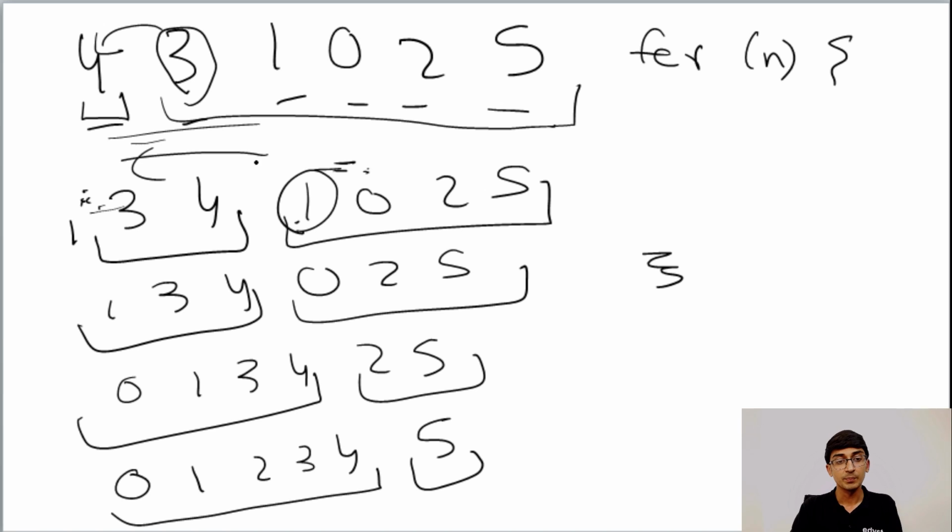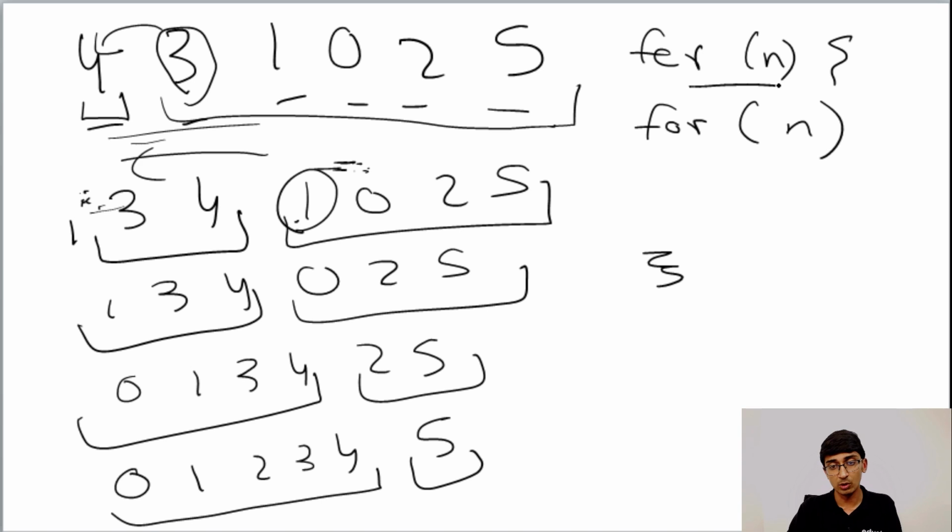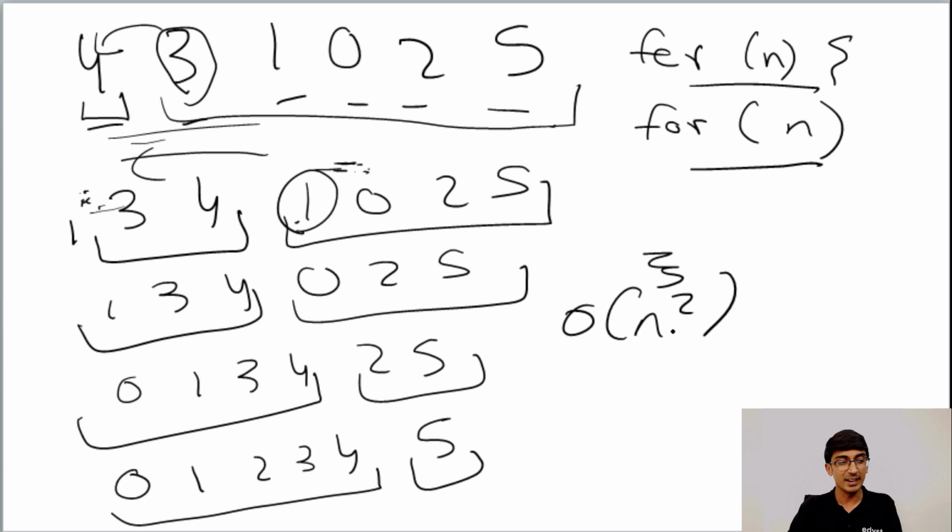In which case this becomes proportional to n. As n increases, the number of places we have to skip also increases. So over here also, we are going to do some n types of iterations. If there's an outer loop with n and an inner loop with n, this also becomes order n square. Again, this is not the mathematical way to do it, but this is a simple trick to figure out the order of a sorting algorithm.